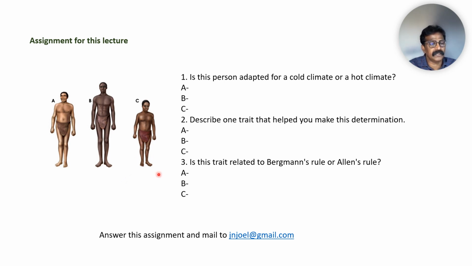Find out which person is adapted for a cold climate, describe the traits developed in different regions of the ecosystem, and find out which trait is related to Bergmann's rule or Allen's rule. So this is the assignment of today's lecture.